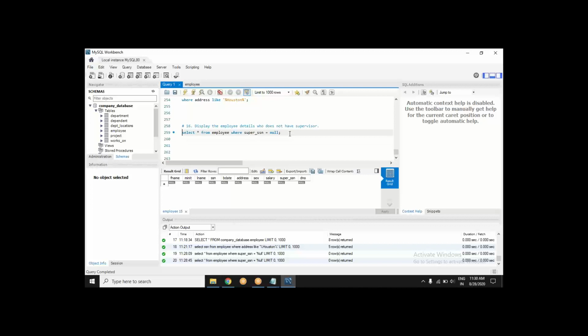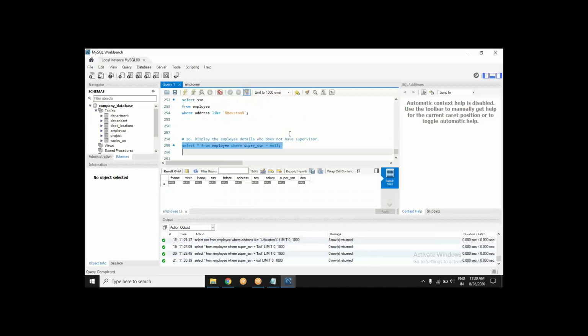So super SSN double equal to null. However, you got this idea, right? Null is a special keyword. It represents something special, so you should not give it in double quotes. That's one. Second, there are still no results. What is happening here? What is going wrong now? My code is readable. Yes. What's still wrong?